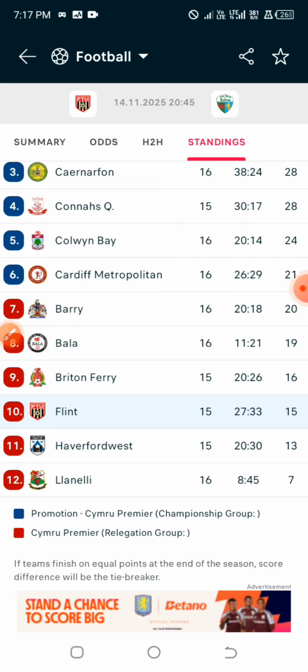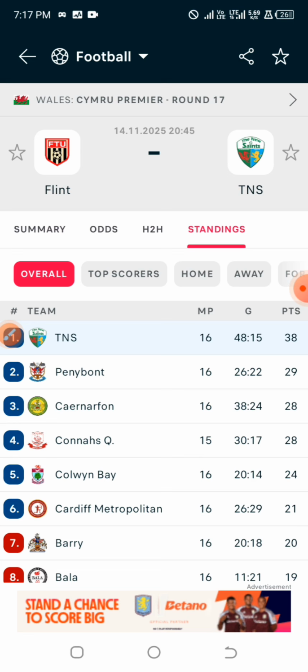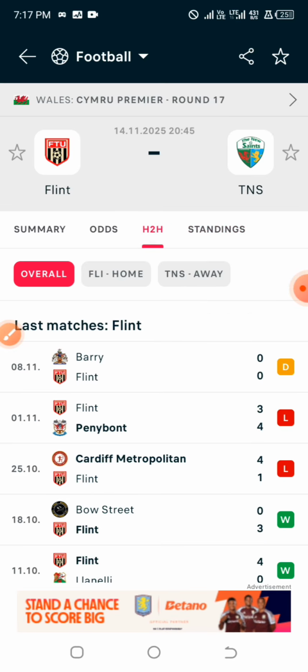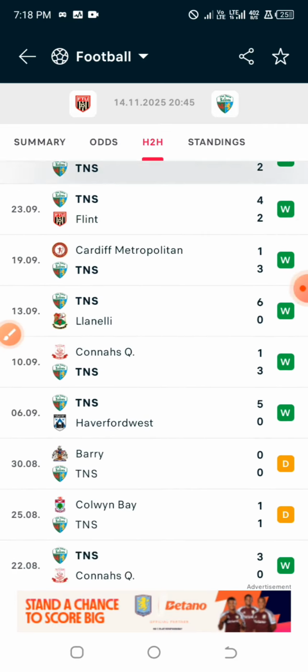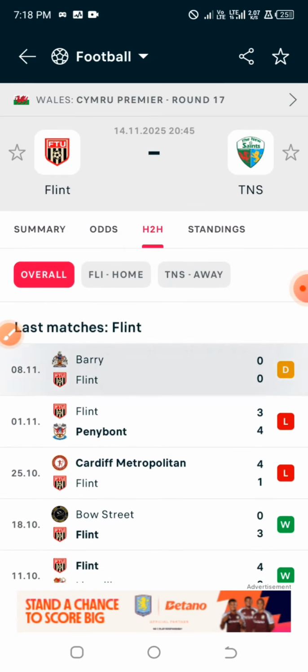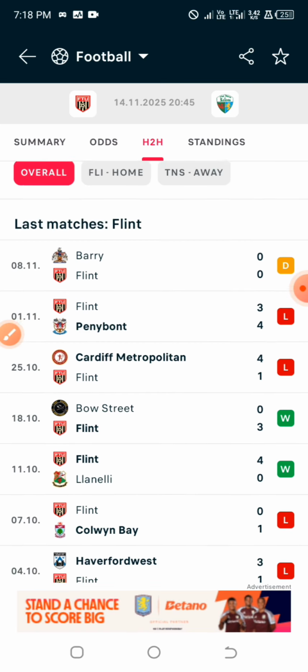So currently this particular strategy meets up with 2 models already, so we just need one more model between model 4 and model 5. One of these must meet up so that we can validate these particular games as straight winning. So in model 4, we are going to check the last 10 games. The strong team, that is the favorite team to win, must have less than 2 losses. So automatically the away team that we have here is currently having less than 2 losses in their last 10 games. And for the home team, that is the underdog, they must have more than 4 losses in their last 10 games. So let me check.